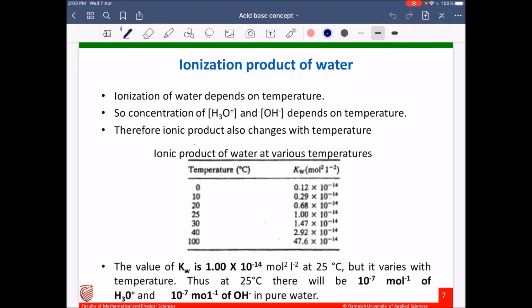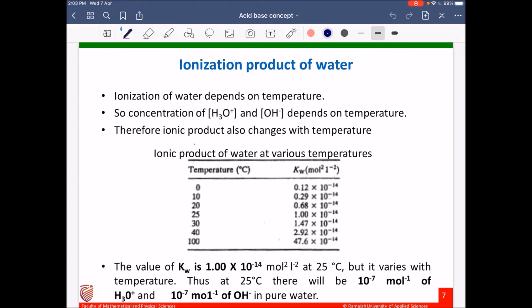Ionization of water depends on temperature. So the concentrations of hydronium ion and OH minus ion depend on temperature. Therefore, the ionic product also changes with temperature. Here we are showing a table which depicts ionic products of water at different temperatures. The value of the ionic product of water, Kw, is 1 into 10 to the power minus 14 mole square per liter square at 25 degrees Celsius.